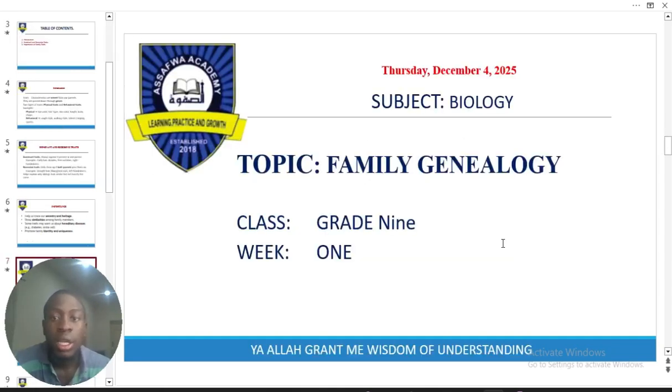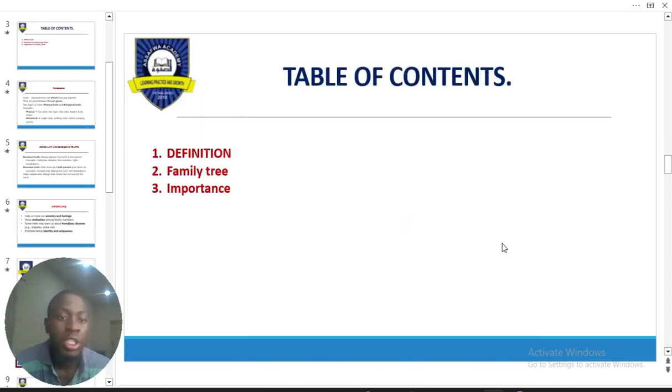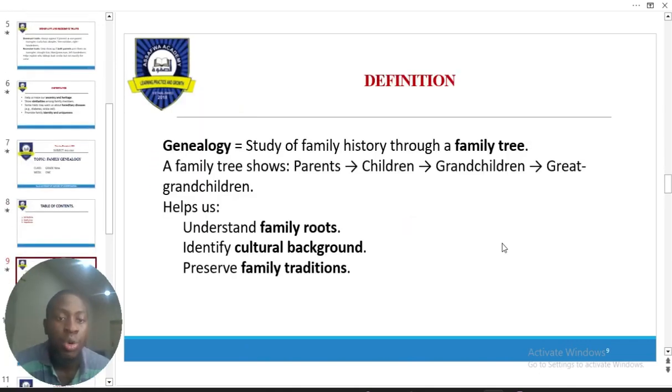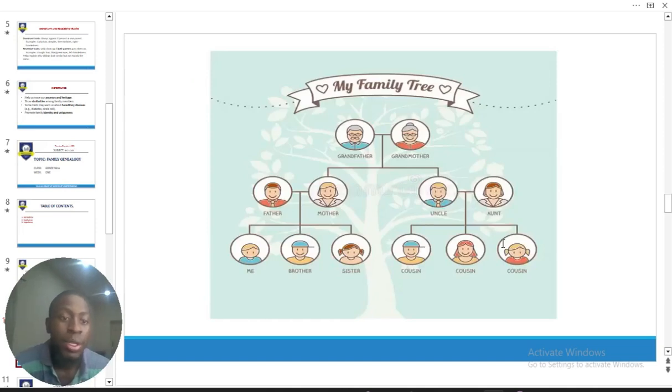All right, let's move to the next one, family genealogy. This is all about studying your family history, knowing who your forefathers and grandparents are, knowing things about your culture and the rest of it. So we have a family tree showing parents, children, grandchildren, and great grandchildren. I believe we did this in class as an assignment where I asked you to draw your own immediate family tree. It helps you to understand your cultural background, your family roots, and family tradition. This is an example of what a family tree looks like, as a result of family genealogy, the study of someone's family.